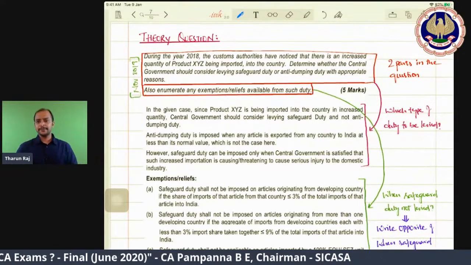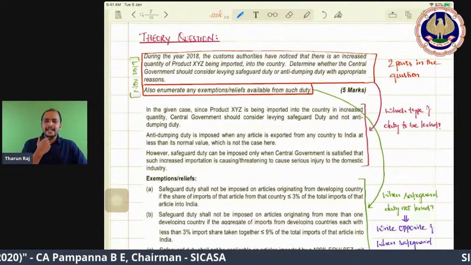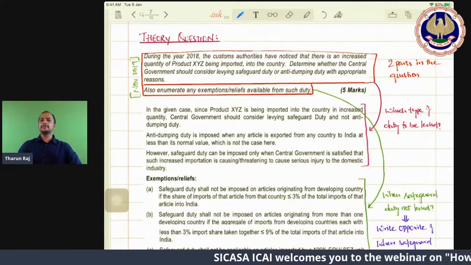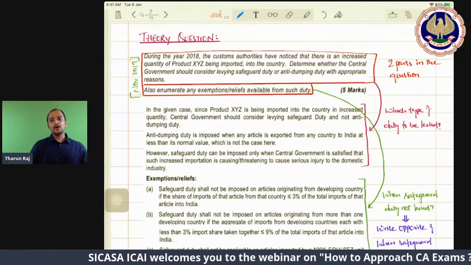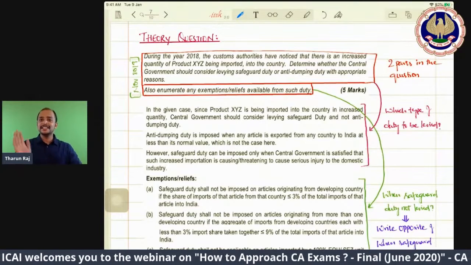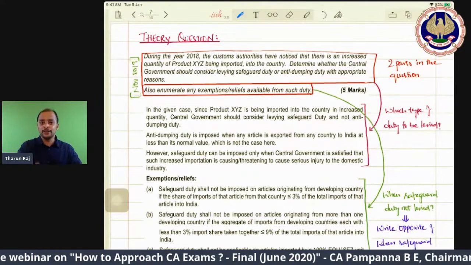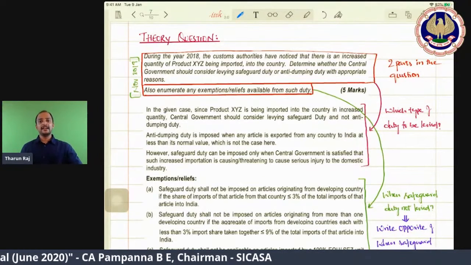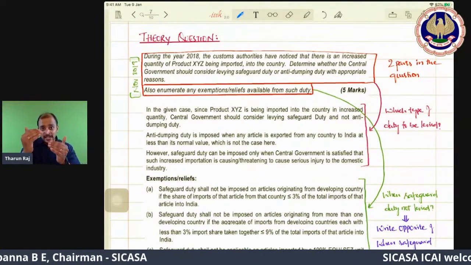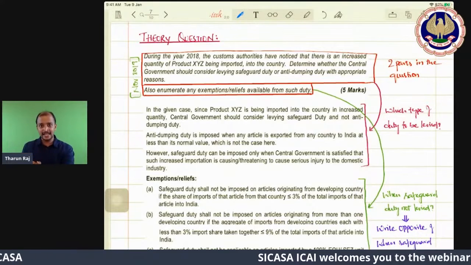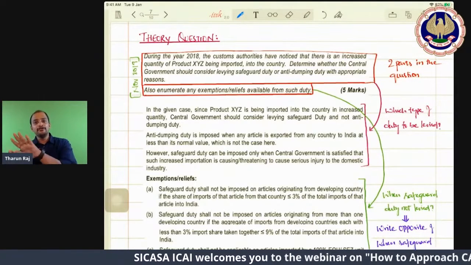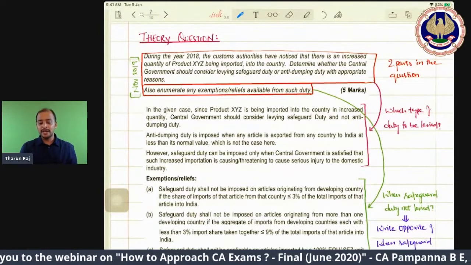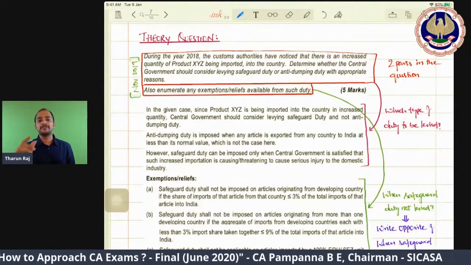We did not study what are the cases where there is no safeguard duty. Nowhere is it there in the study material. Then how to write? Is it out of syllabus? No, it is there. When safeguard duty is levied, you know. Now you need to write the opposite of that. That is, there are situations where safeguard duty is levied, and conditions are there. Now for every condition, if you put the opposite, that is the answer for this: enumerate the exemptions or relief available from such duty.